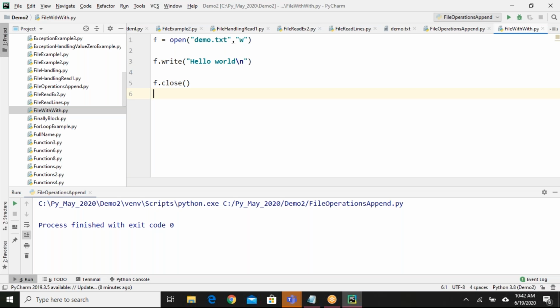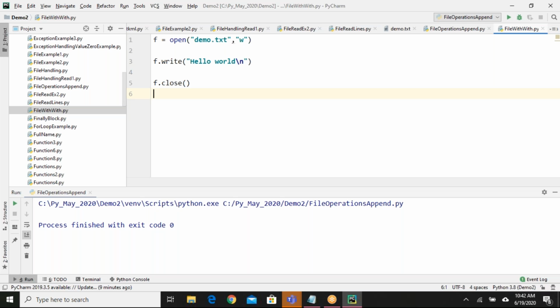If you are doing it this way, we need to take care. We should be mindful of the close operation. I am repeatedly telling you, when you open any file object, you must close it in order to clear the memory and the connection with the program.